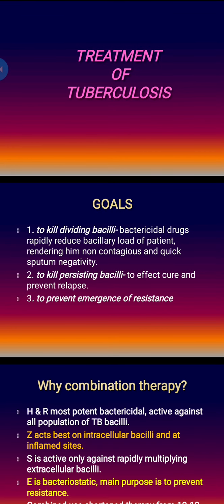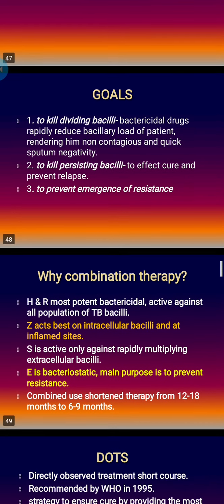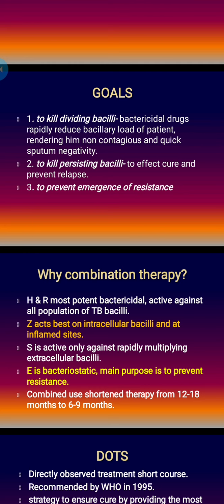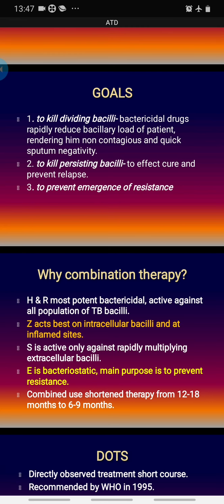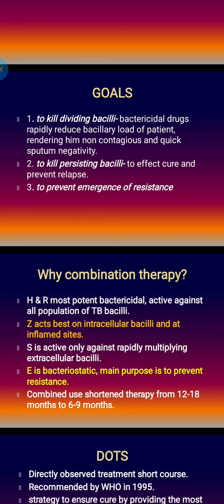Now, why combination therapy? H means isoniazid and R is rifampicin. H and R are the most potent bactericidal drugs. They are active against all populations of the tuberculous bacilli, and Z, pyrazinamide, acts on the intracellular bacilli at the inflamed site. Streptomycin is active only against rapidly multiplying extracellular bacilli. Ethambutol is bacteriostatic and its main purpose is to prevent resistance. Combined use can shorten the therapy from 12 to 18 months to 6 to 9 months. That is the advantage of using